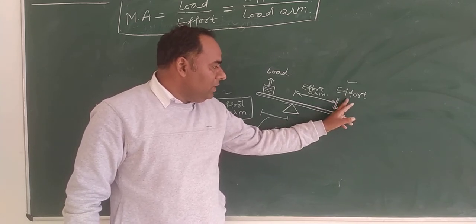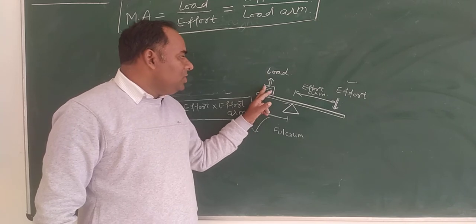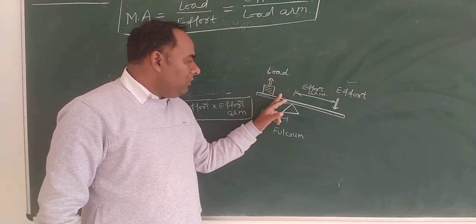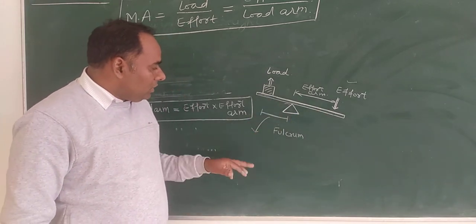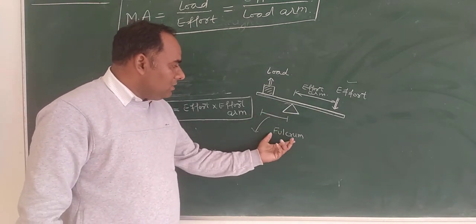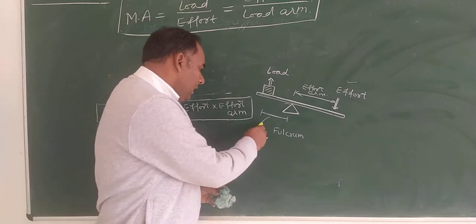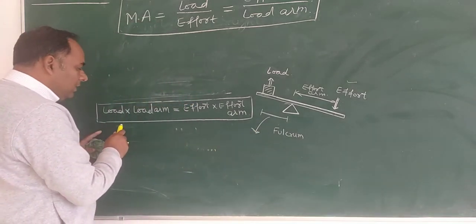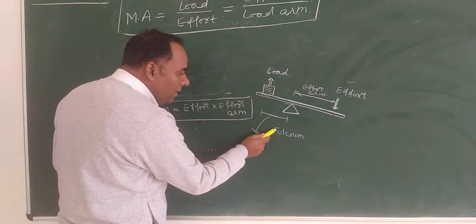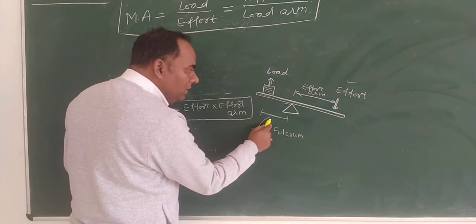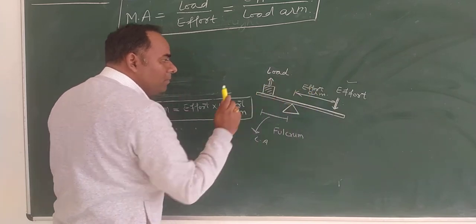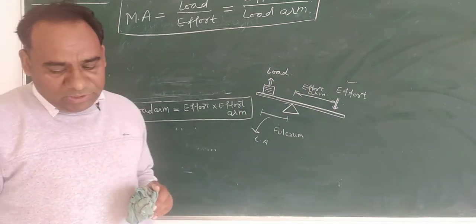The force applied by the machine is the load, and the fixed point about which this rod can turn is known as the fulcrum. And the law of lever: load into load arm is equal to effort into effort arm. Is it clear?